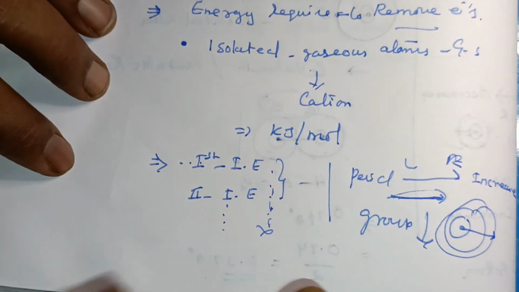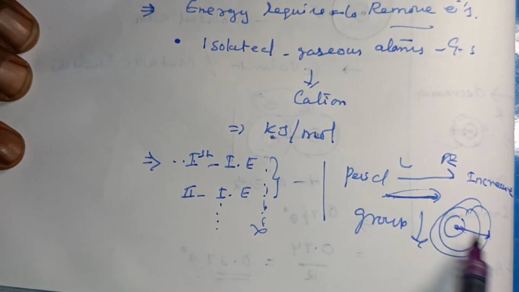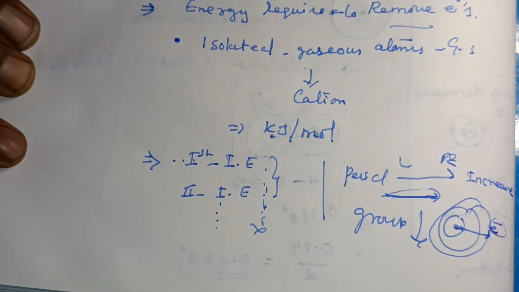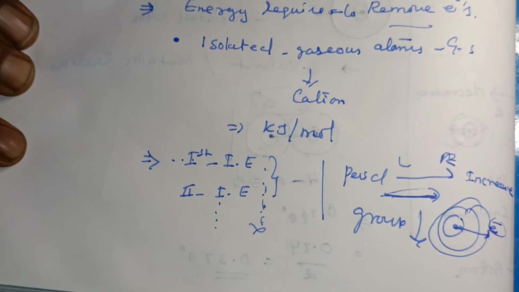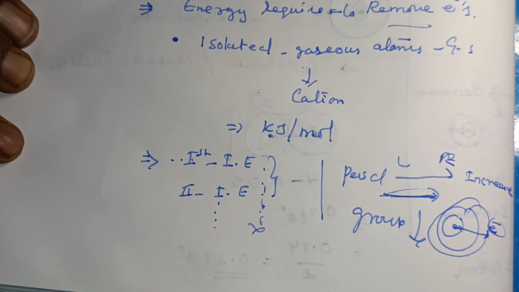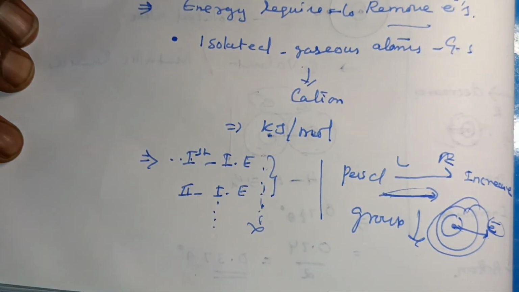So the attraction force decreases, and automatically the electron is lost from the isolated gaseous atom, because the electrons of the valence shell are loosely bonded. The electron can be removed using the minimum amount of energy. So ionization energy decreases down the group in the periodic table.